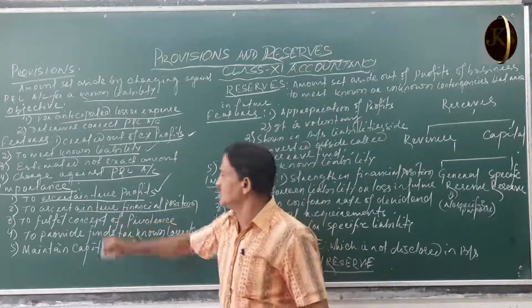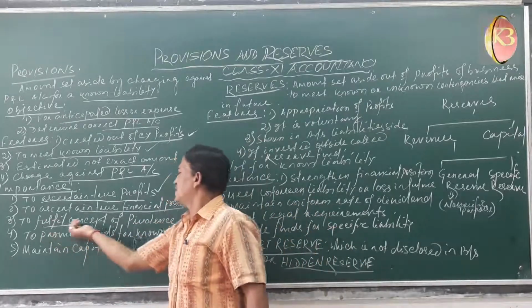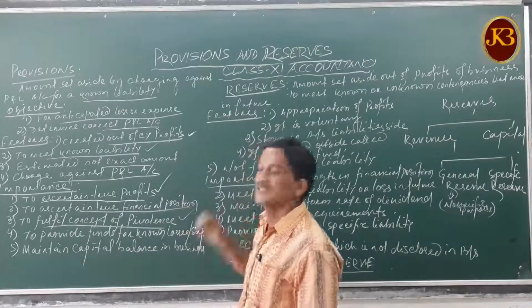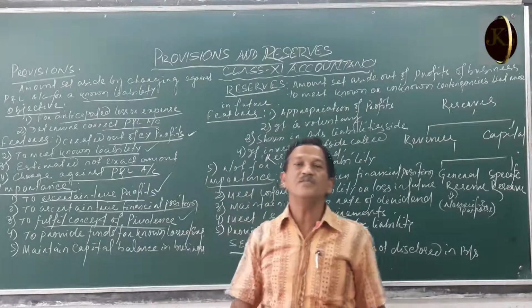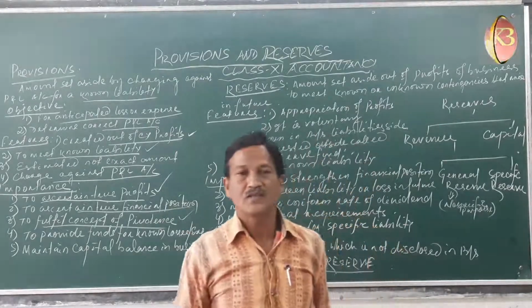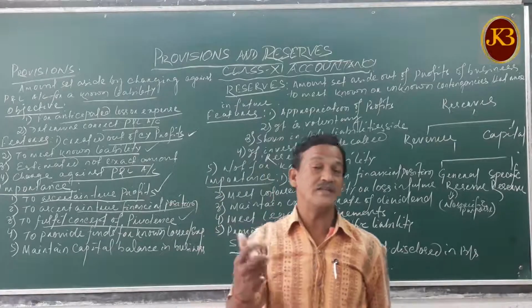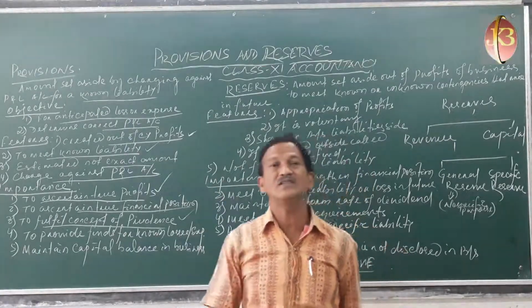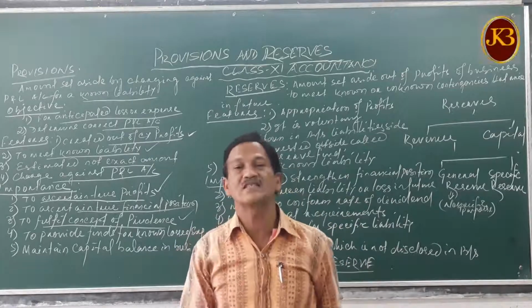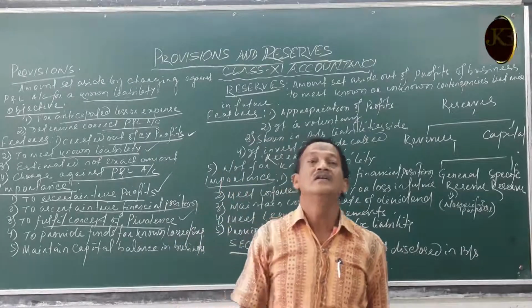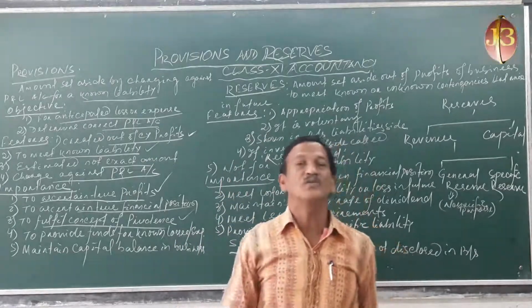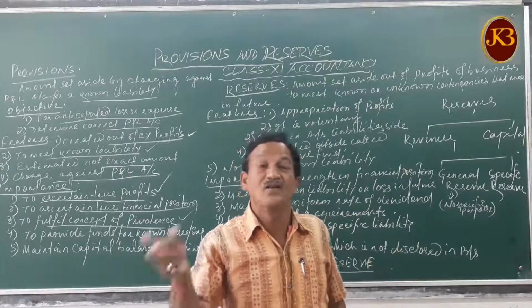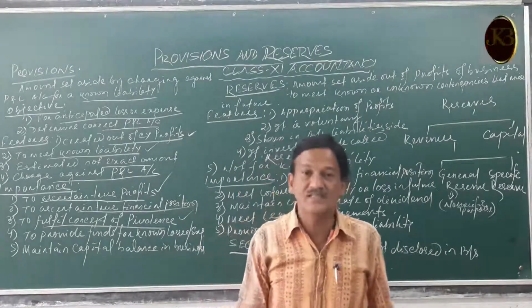Then the third is to fulfill the concept of prudence. That means the conservatism principle of accounting. Try to remember the conservatism principle of accounting. The concept of prudence says that all expected losses will be shown in the business, not anticipated profits.